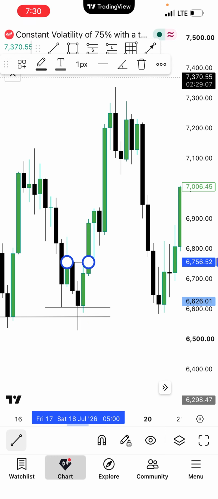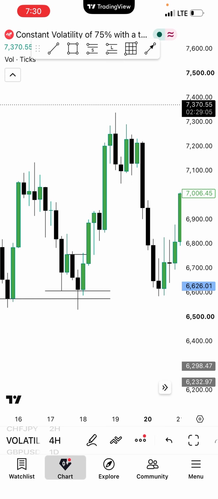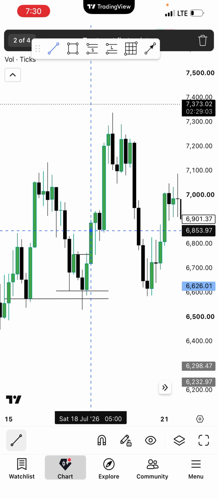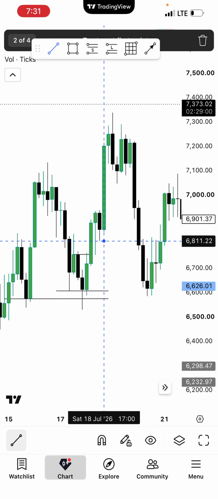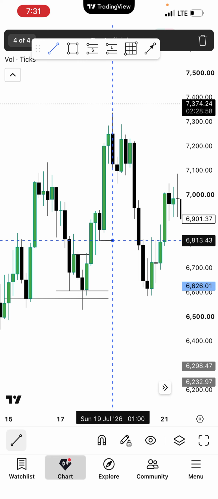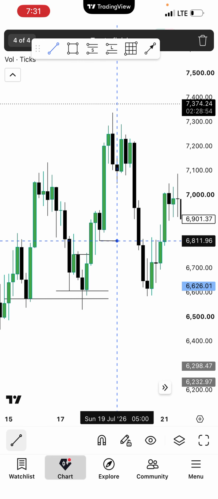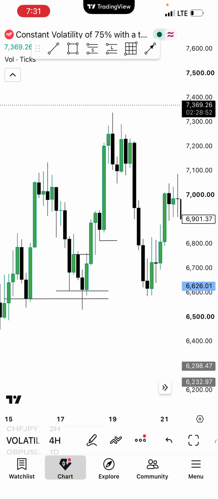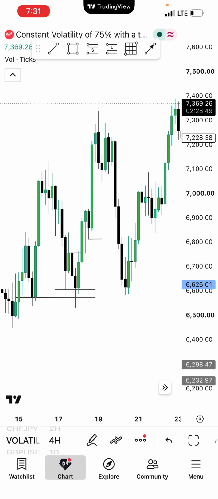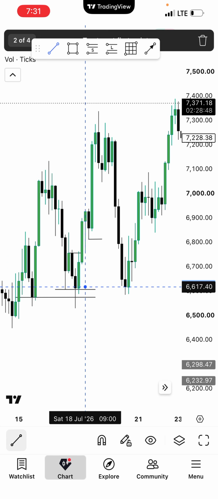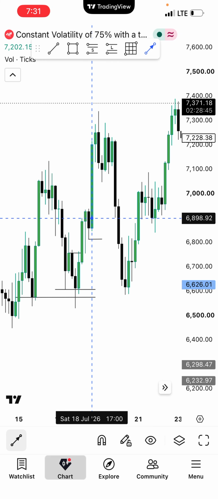I don't want the video to be too long, so I'll make it very, very snappy. This is where the breakout occurs, and I'm going to choose this as my liquidity because that's the first pullback. I'll choose this as my liquidity. So yeah, and after I've found my liquidity, I'm going to look for my entry.